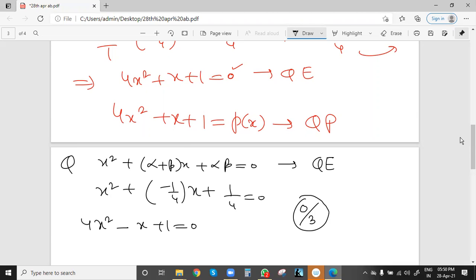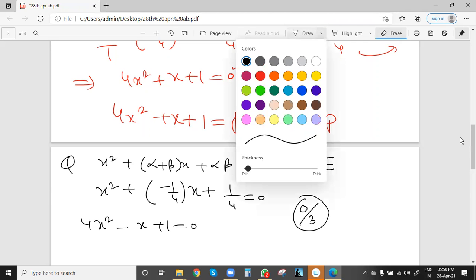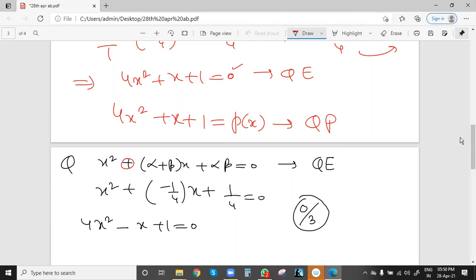Because even the simple formula is not correct. Suppose you write the formula correctly, where here it should be minus, so half marks is confirmed just for writing the formula correctly, and then you follow the steps properly. Up to here, suppose now here it will be minus, here it will be plus. Many students have written this as the quadratic equation instead of the quadratic polynomial, so I have given 2.5 marks out of 3.